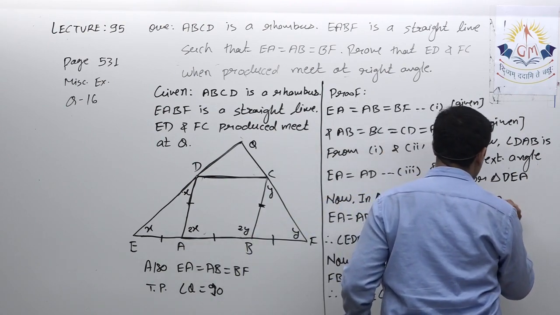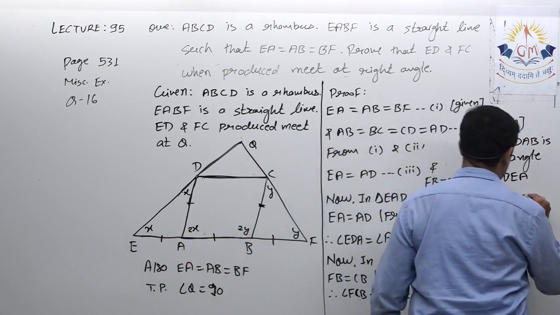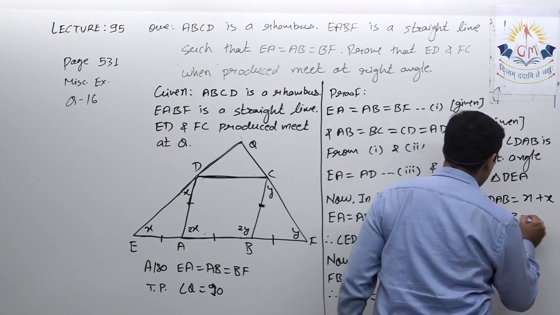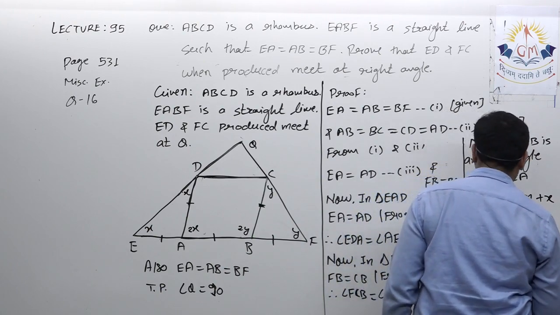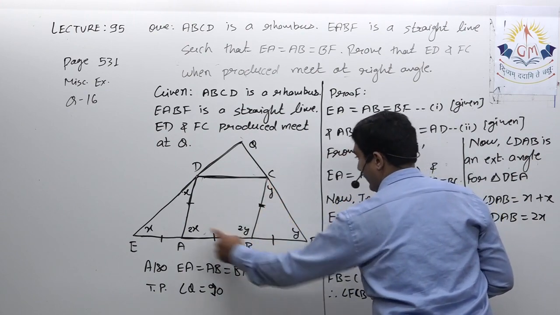Therefore angle DAB is equal to x plus x, therefore angle DAB is equal to 2x. Similarly, I can find the measure of angle ABC.